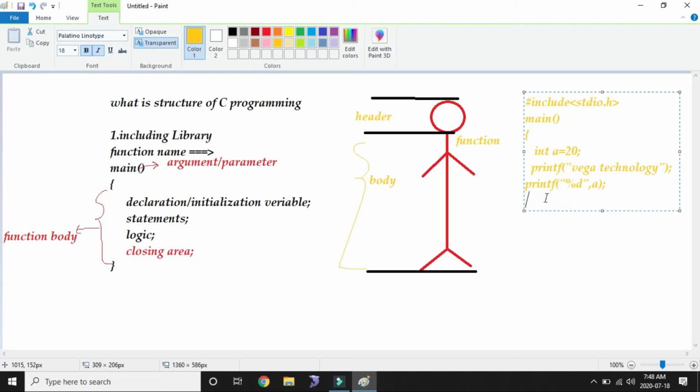So after this we need to write getch, closing the function, then closing the body.